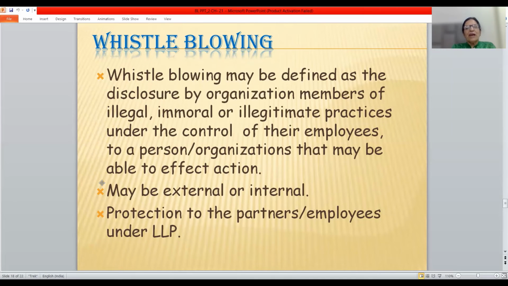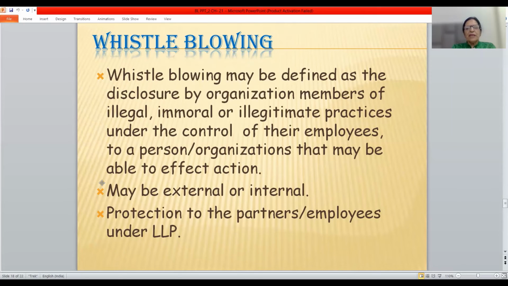And if the management does not hear this complaint, or after hearing it does not take any action against the guilty person, then the whistle is blown to external persons, law enforcement agencies, media people or the general public.